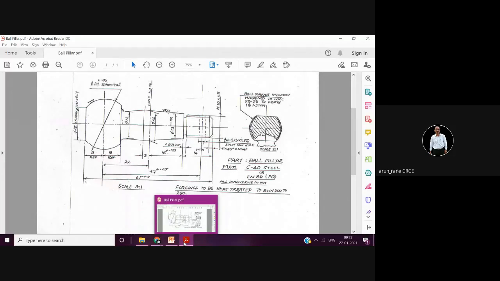Depending upon application. So first thing is that you should know what material. I told you that first thing is that you have to ask what is the quantity, and second thing is what is the material. Once you know the material, then you can decide upon the basic process. Basic process means which process is going to give the basic shape to the component.